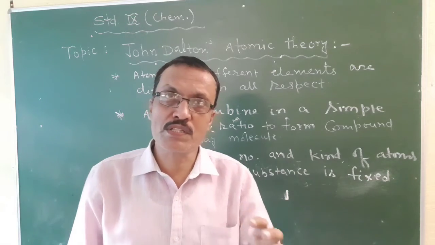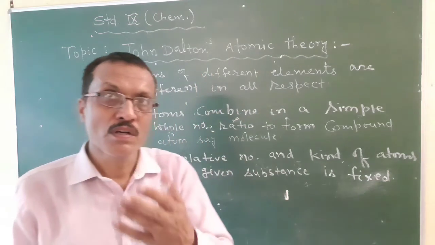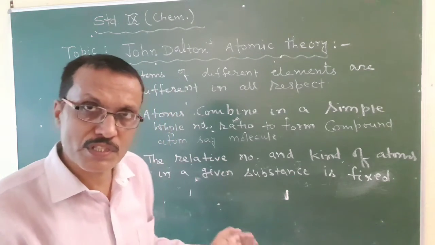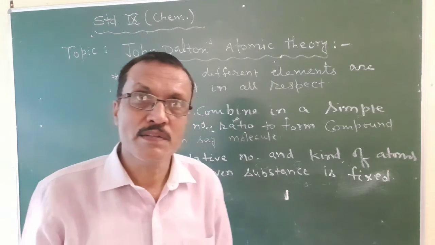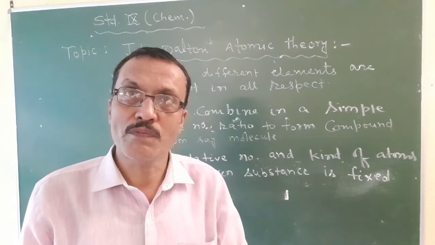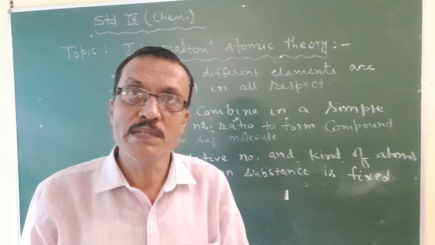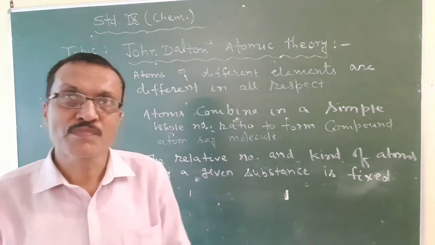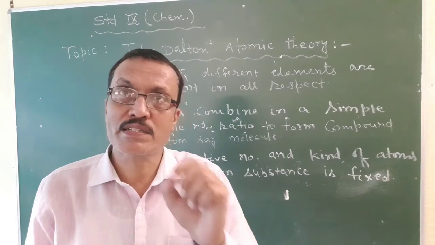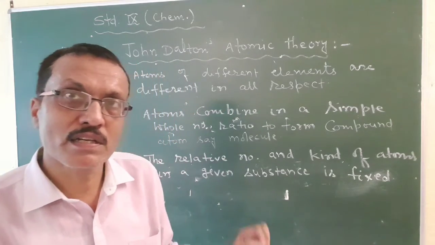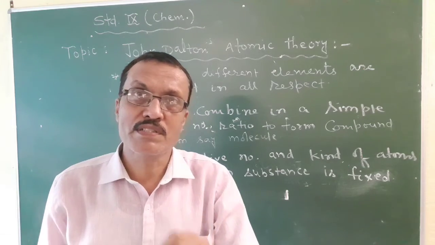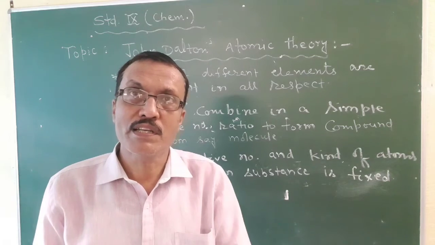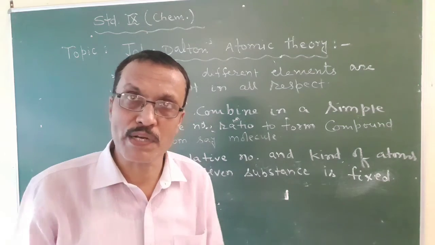In postulates, the 5 or 6 postulates you have already noted down, you write there. In the first postulate, John Dalton stated that every kind of matter is made of tiny particles, say atoms. Second postulate, atoms are indestructible. Third, atoms of the same elements are identical in all respects. Fourth, atoms of different elements are different in all respects.